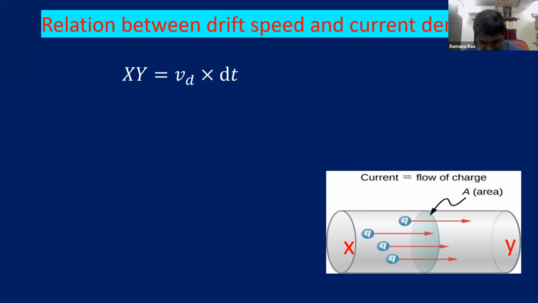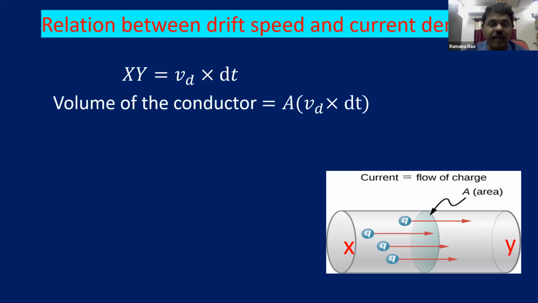As you know, the length, that means displacement, is equal to velocity into time. In a small interval of time dt, if you consider the electrons moving with drift velocity, then drift velocity into time gives the length XY. So length is equal to velocity into time. Now the volume of the conductor: how to calculate it? We have a cylindrical shaped conductor here.